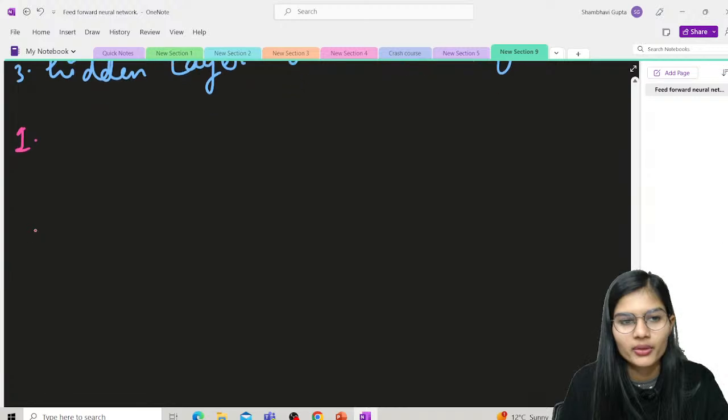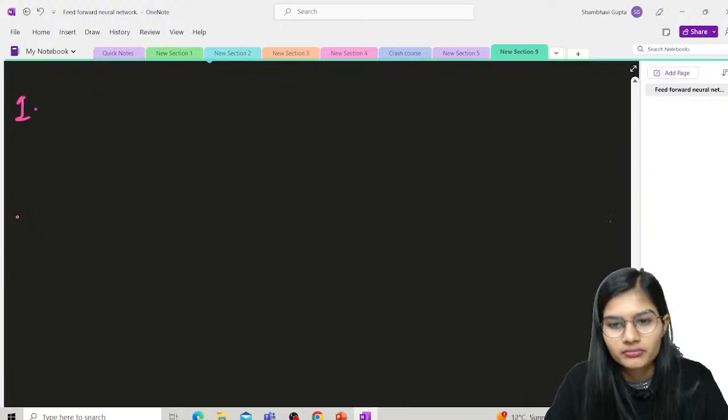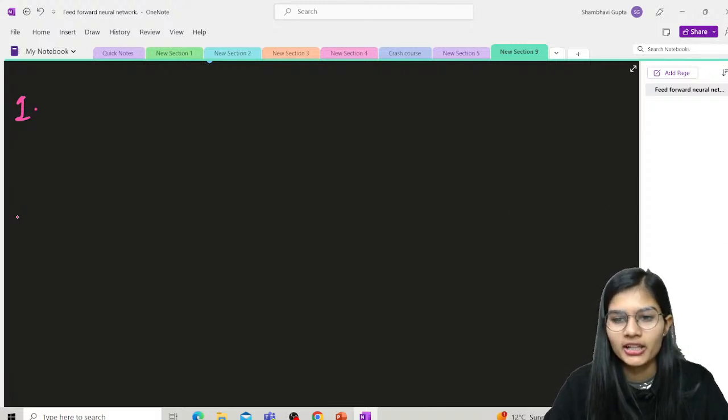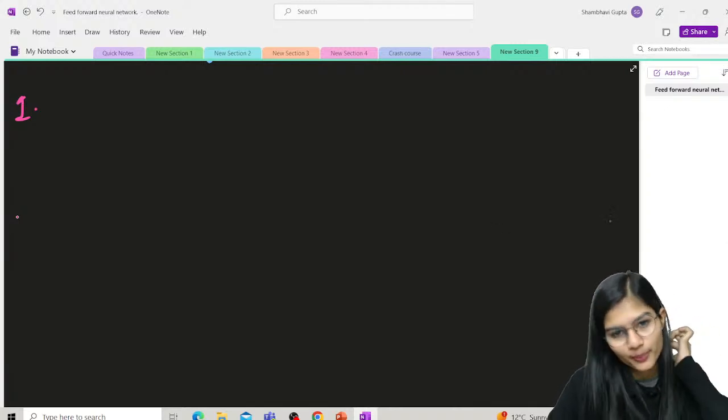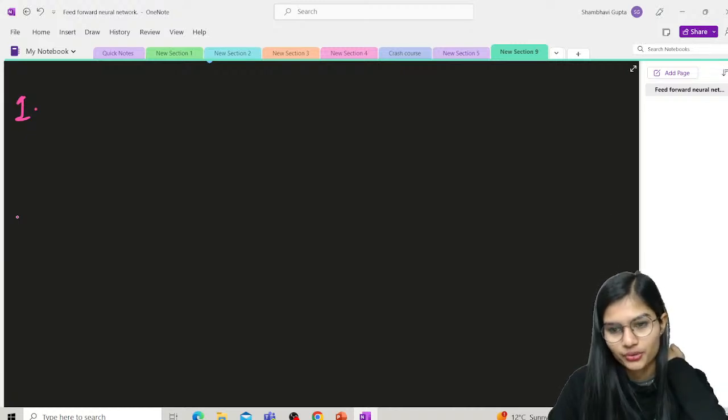So very first, let's talk about the input layer. The neurons in the input layer receive the input, and they pass that on to the other layers of the network. That is the use of the input layer. Whatever inputs you receive, all the neurons of this layer receive that input and pass it on to the other layers of the network.